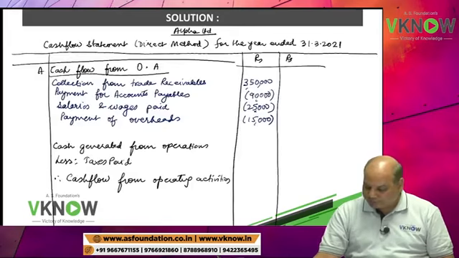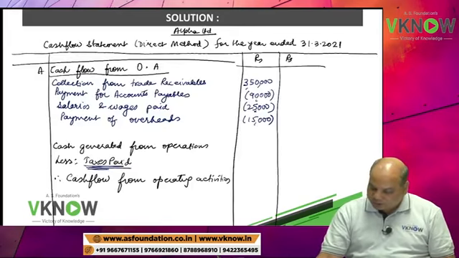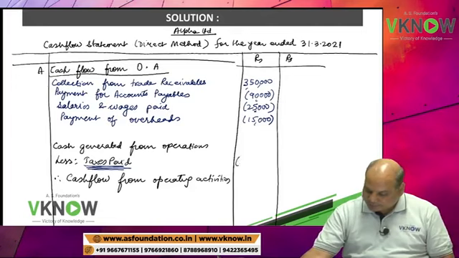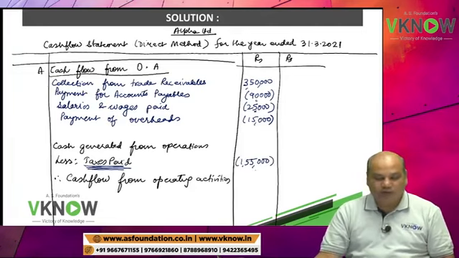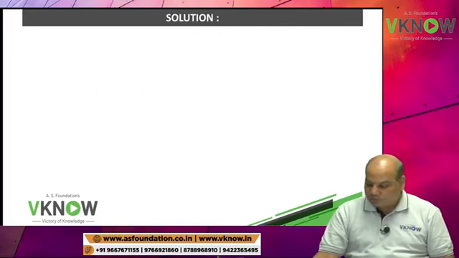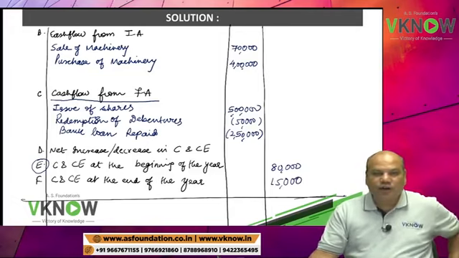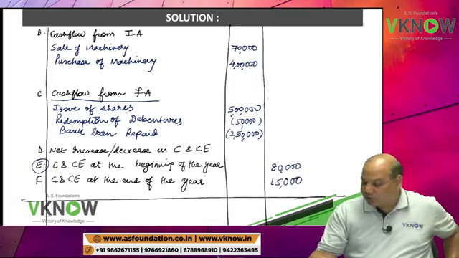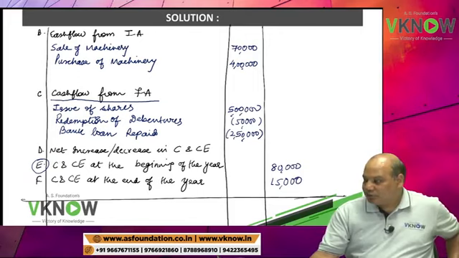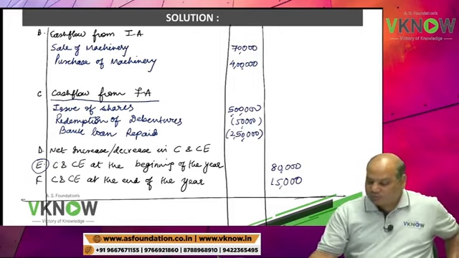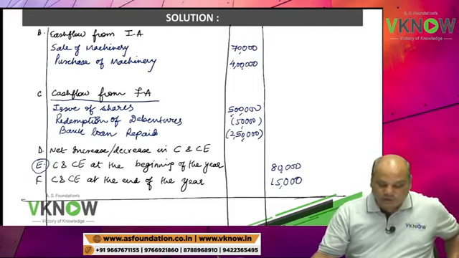Taxes paid in operating activity 1,55,000. And closing cash and bank balance in point F, cash at the end 15,000. Okay. So this is your cash flow statement.